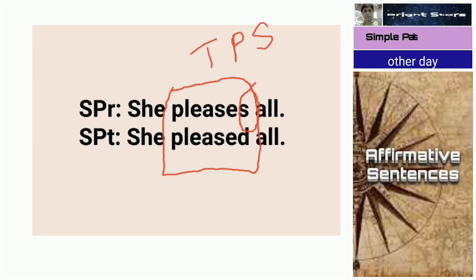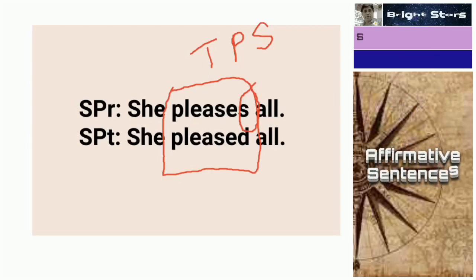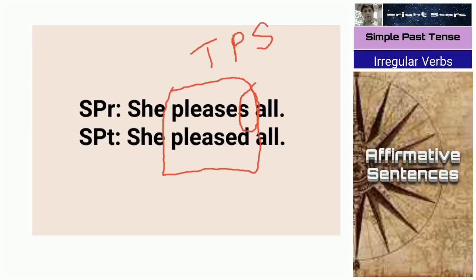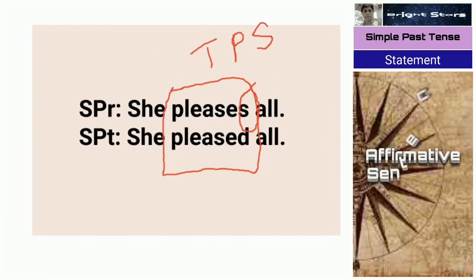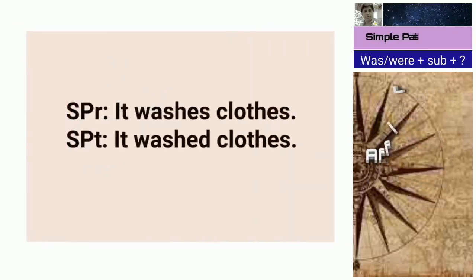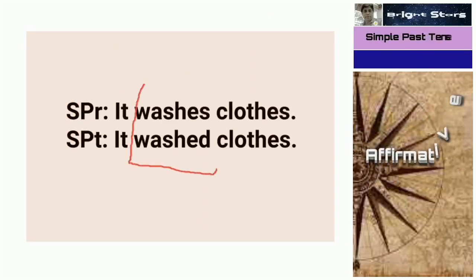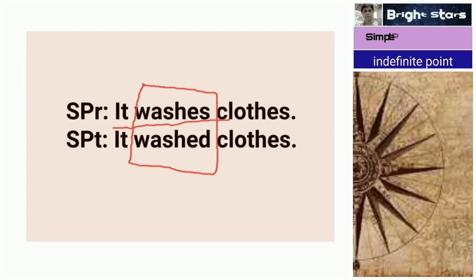For third person singular in simple present tense we add "s", whereas this we don't add for simple past tense. In simple past tense simply we add "ed" for regular verbs and a new word for irregular verbs. So what are regular and irregular verbs, that we will discuss in some other video. Okay. So here simple present tense, it washes clothes. It might be a washing machine. It washed clothes. So this is a difference in using verbs.